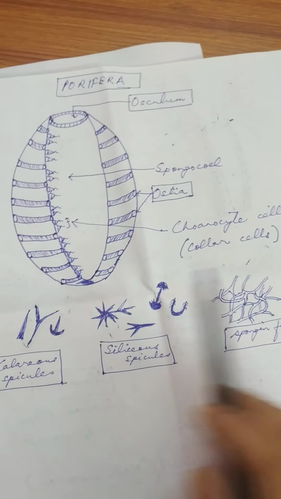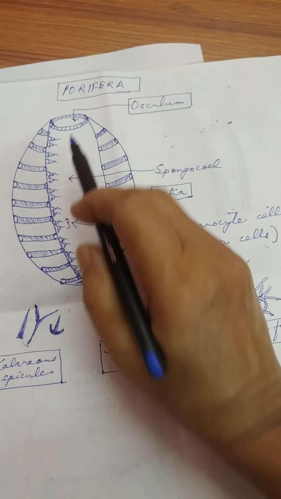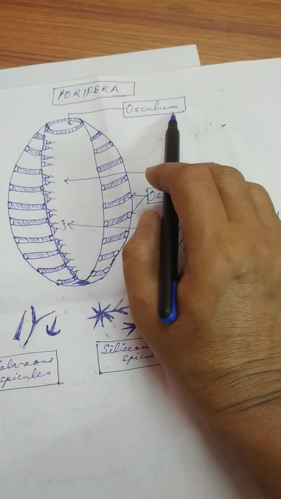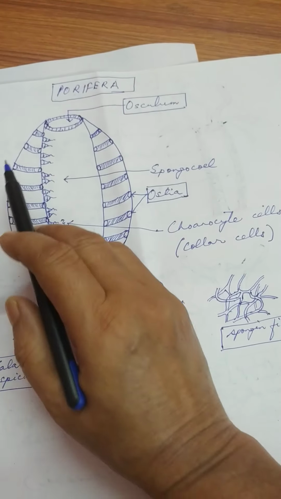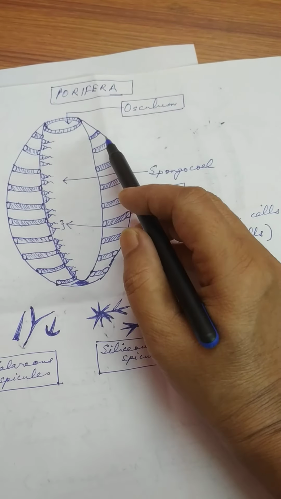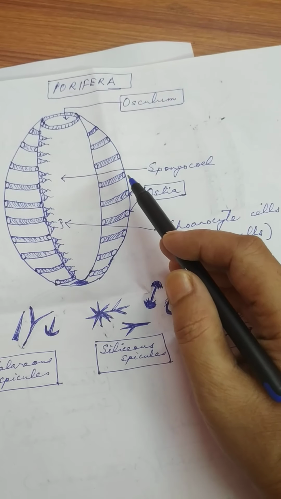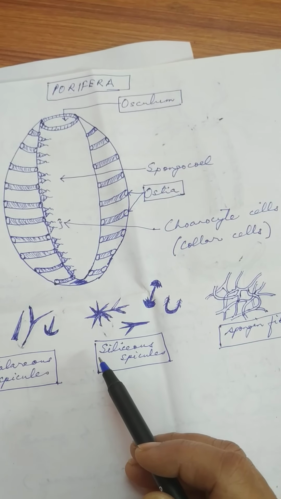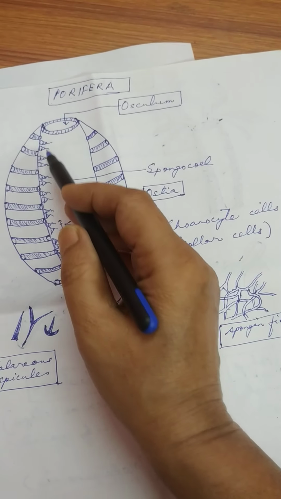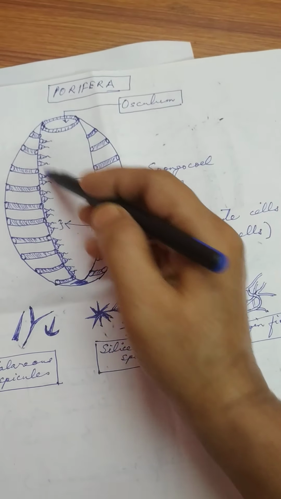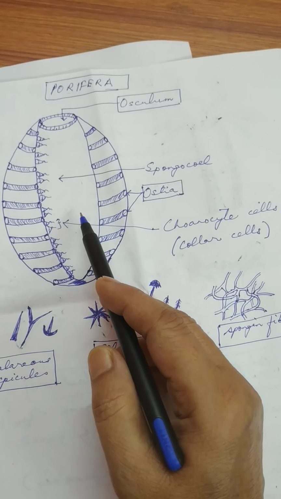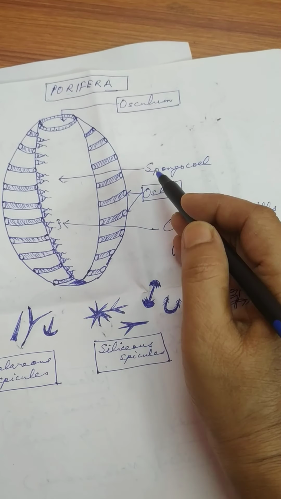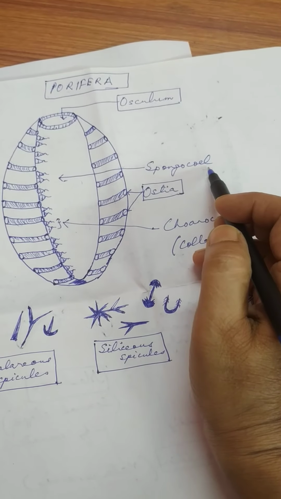Okay, now at the tip there is a big opening present known as osculum. And throughout the surface of the body there are small openings. What are these small openings known as? They are known as the ostia. And inside the body there is a big cavity present. Mind that it is not coelom, it is a cavity, and this cavity is known as the spongocoel.